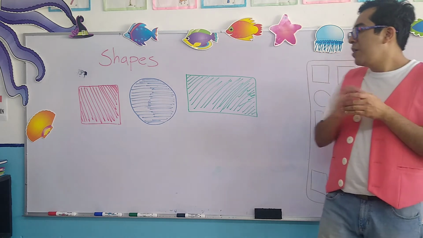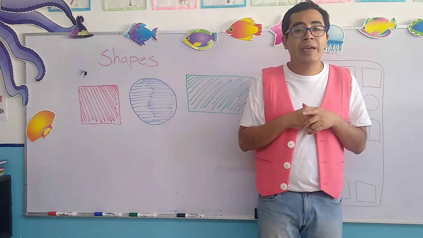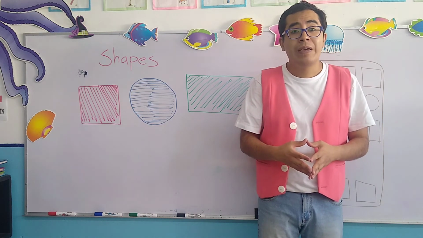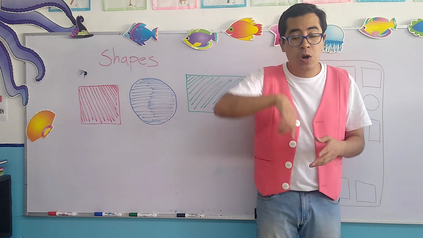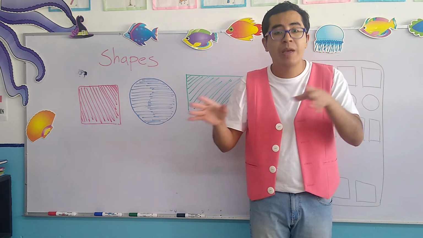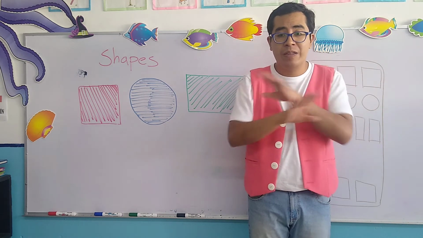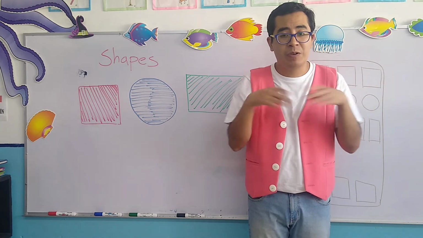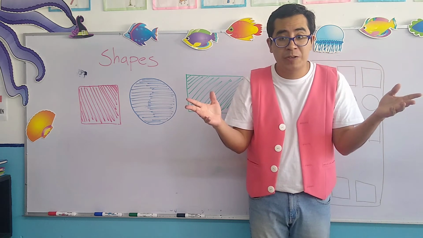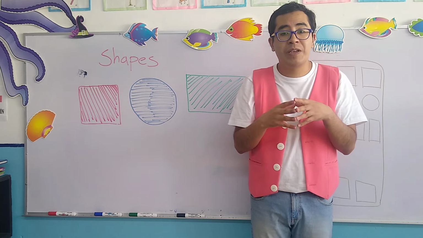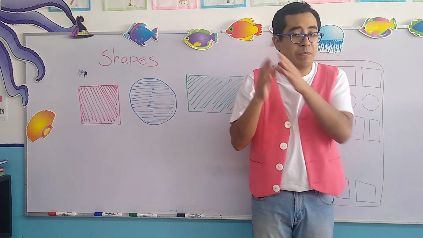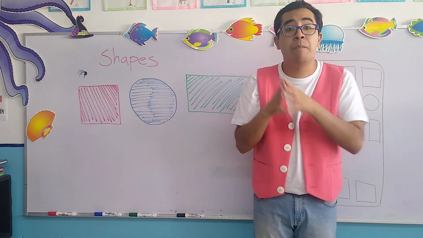Okay, now objects that look like a circle, the most common object that looks like a circle is a ball, okay? It can be a football, it can be a basketball, a baseball, okay? There is no problem with balls. It can be any ball that you use to practice a sport, okay? Or sometimes they can be gigantic balls or small balls, okay? So it's basically a circle, it's a ball.